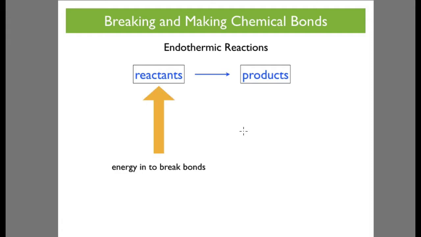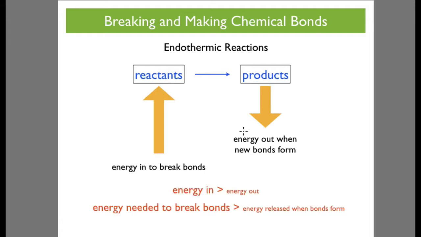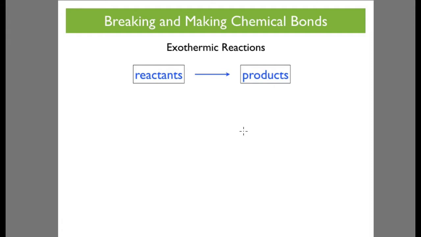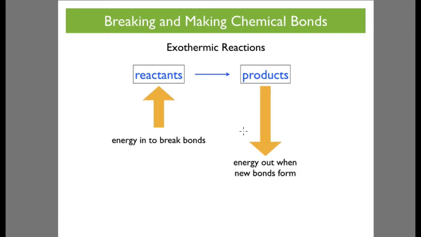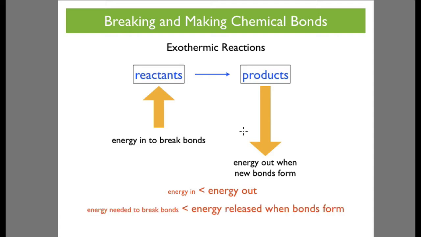Endothermic reactions: the energy in to break the bonds is greater than the energy out when new bonds form. So the energy needed to break the bonds is greater than the energy released when the bonds form. Therefore, energy is absorbed overall in endothermic reactions. In exothermic reactions, the energy in to break the bonds is less than the energy out when new bonds form. The energy in to the system is smaller than the energy out. So the energy needed to break the bonds is smaller than the energy released when the bonds form. Therefore, energy is released overall.